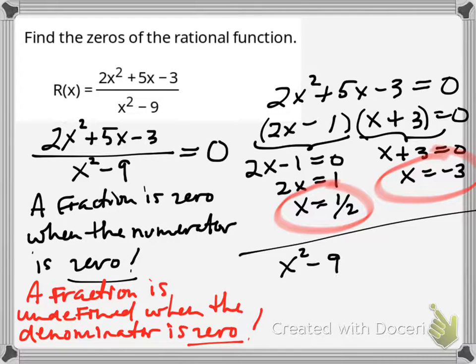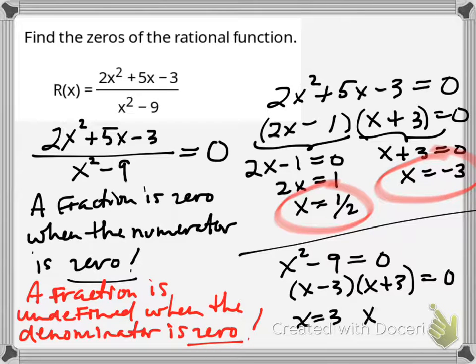So we take the denominator, x squared minus 9. We do the same thing. We factor it, set it equal to 0. The denominator will end up being 0 when x is equal to 3 and x is equal to -3. In other words, x can never be those two values. If it is, then you're going to have a 0 in the denominator, and that's undefined.